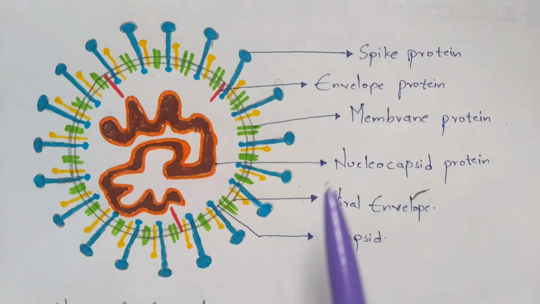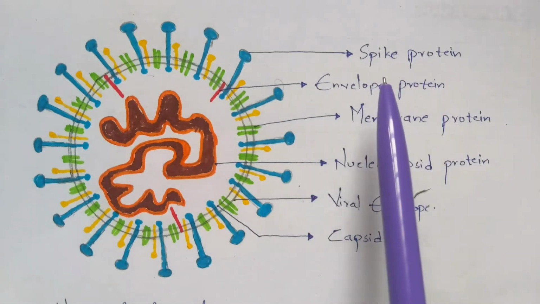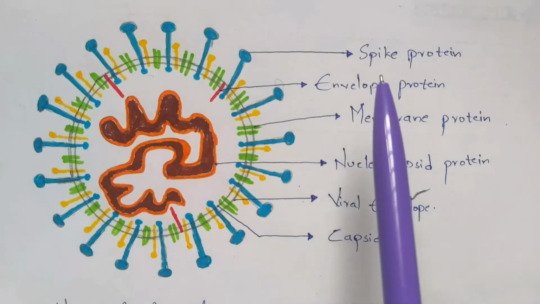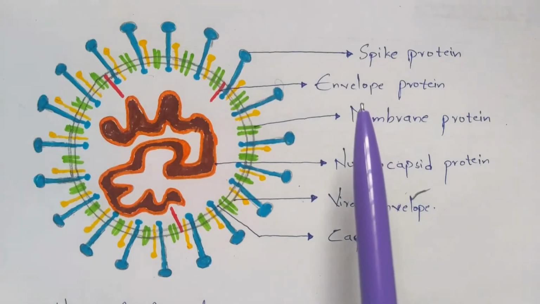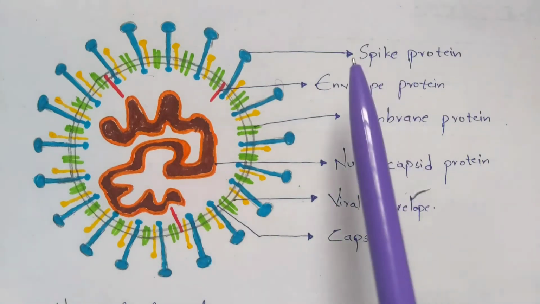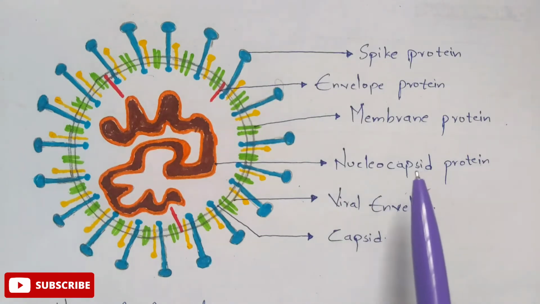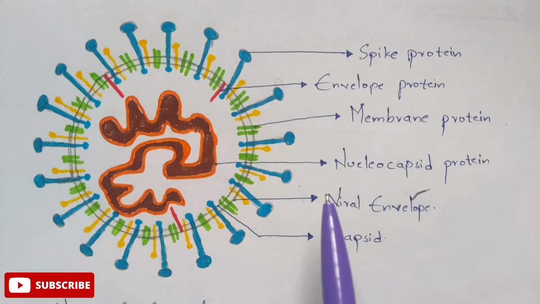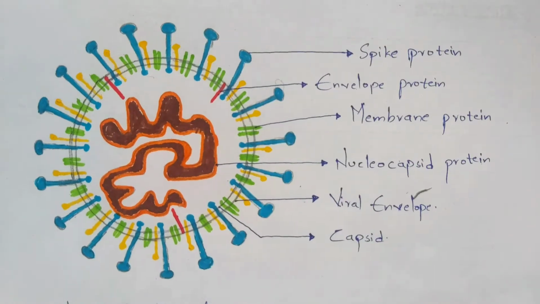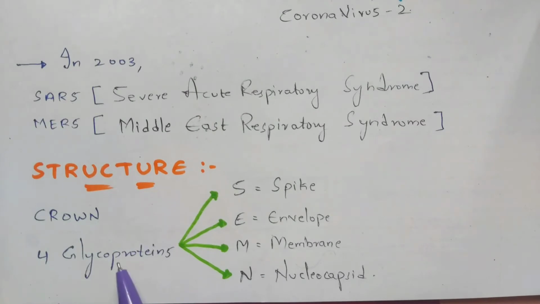I am going to explain all of these parts in detail, so listen properly. Among these, spike protein is one of the most important proteins. Why it is most important, I am going to explain now. Basically all of these proteins are called glycoproteins: spike glycoprotein, envelope glycoprotein, membrane glycoprotein, and nucleocapsid glycoprotein. I am going to explain each of these glycoproteins in detail, so that's what I have mentioned here. There are totally 4 glycoproteins present on the surface of this viral body. They are S protein, E protein, M protein, and N protein.